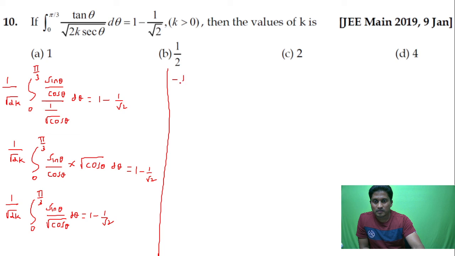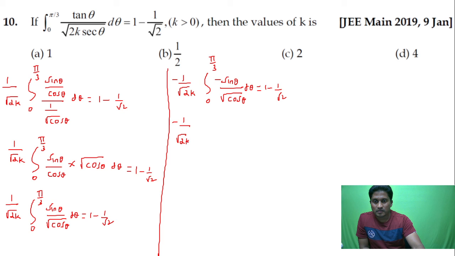I am going to write minus of 1 by root 2 into k, and then 0 to pi by 3, minus sin divided by root of cos, d theta, is equal to 1 minus 1 by root 2.